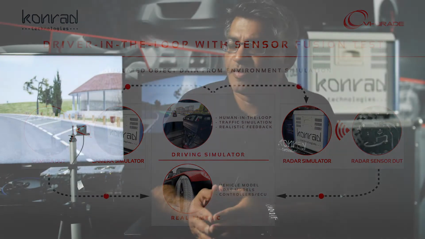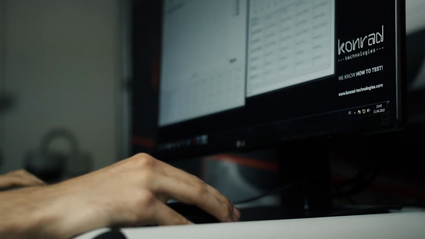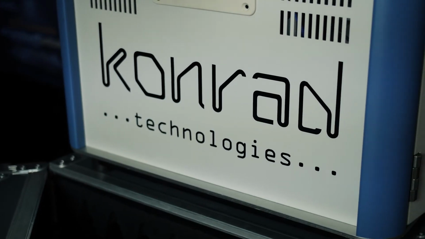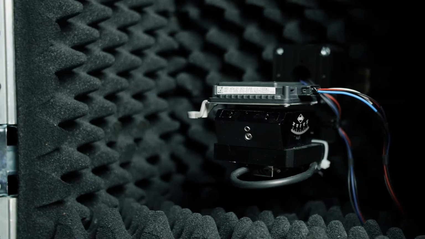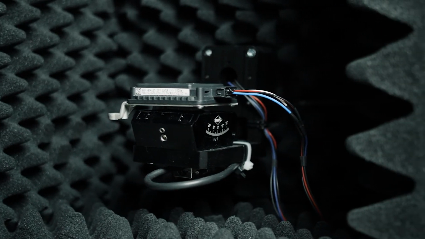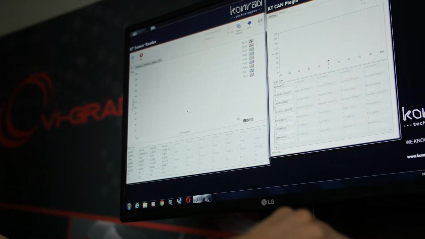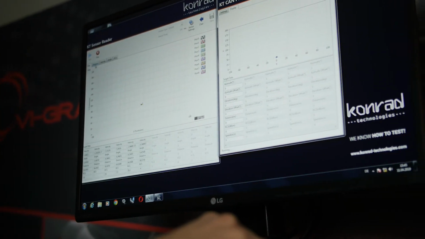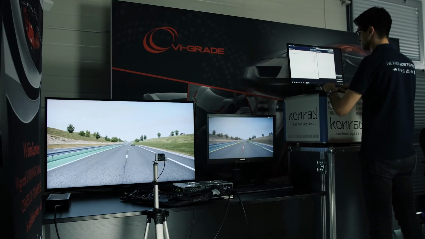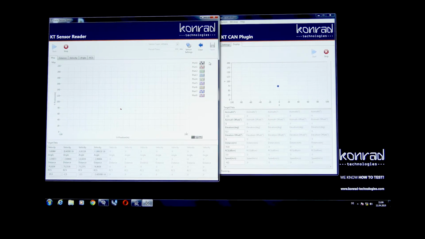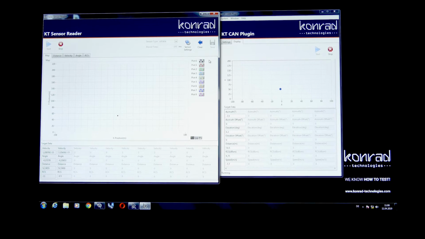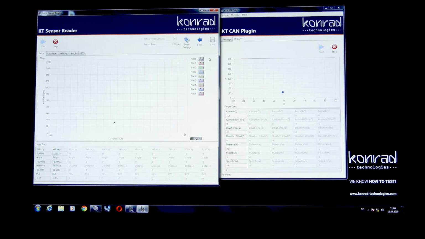So the radar simulator from Conrad Technologies is built on the National Instruments Vehicle Radar Test System platform. It is designed for testing with object simulation and RF measurements for automotive sensors from 76 GHz to 81 GHz. For the radar simulator, on the right-hand side of the screen, we are showing the data that we get from the driving simulator software, and on the left-hand side of the screen, we are showing the data that is sent out from the sensor after we have simulated the object.